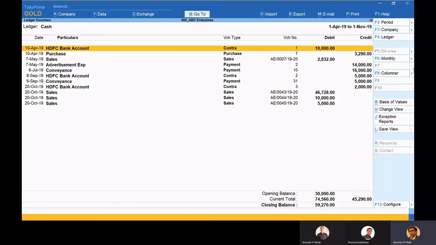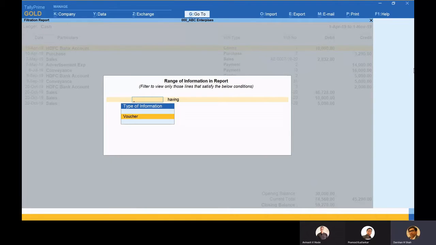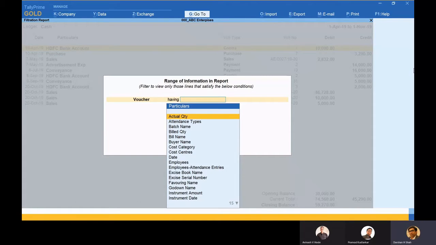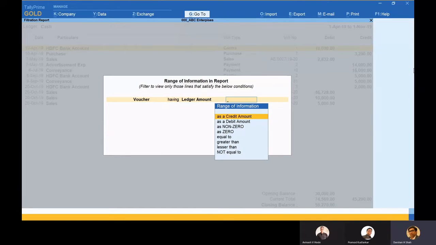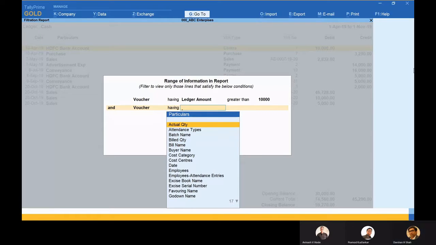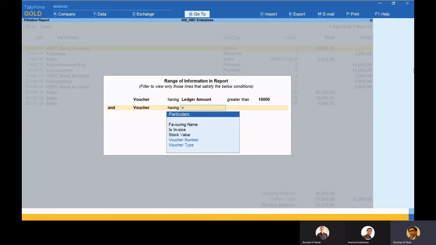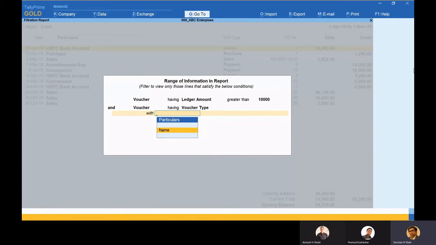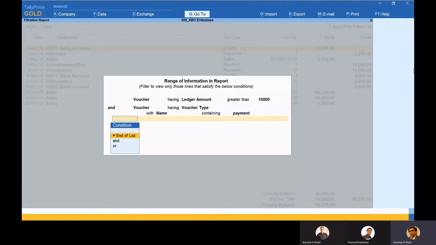So here, this is a very specific cash ledger. Alt F12. Let me first figure out the vouchers having amount greater than 10,000, and vouchers having voucher type name containing payment.